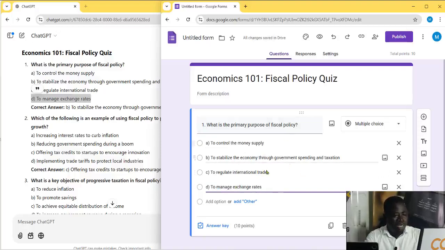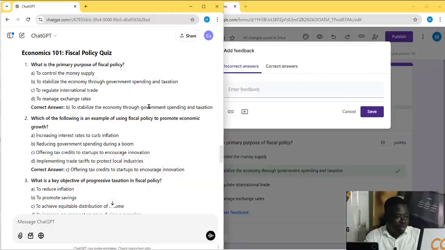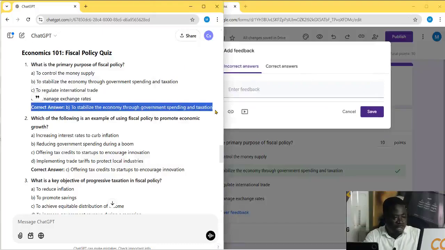Now I have to select which one is the correct one. This is what you do. Because you have gone to the settings and said that it is a quiz, it will expect you to place the answer key. So down here you have answer key, click on that, and then it wants the answer. So we said the correct answer is B. So you click on this as the correct answer. If you want to place feedback, you can click on add answer feedback. Then you come and select the correct answer is B, all these things.